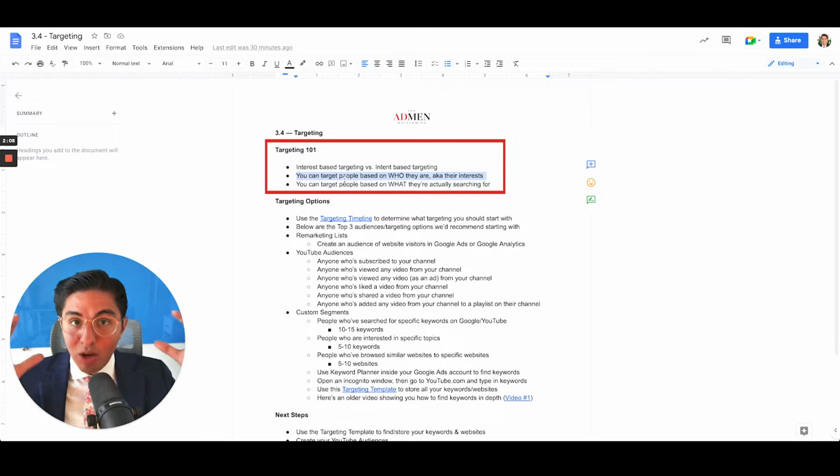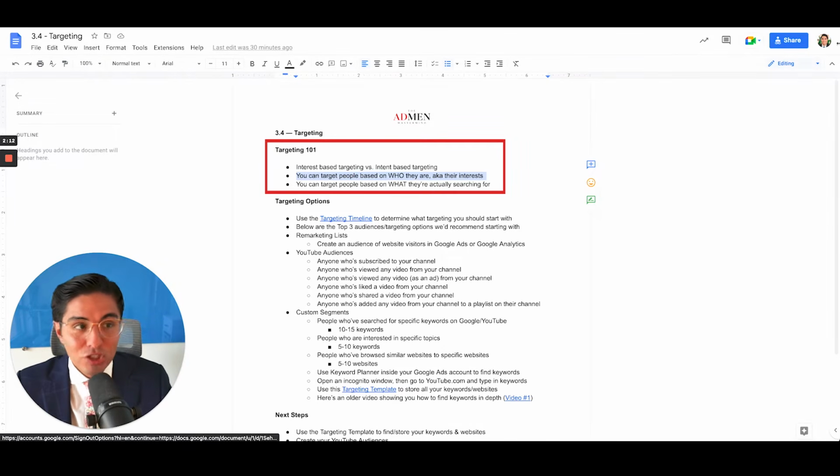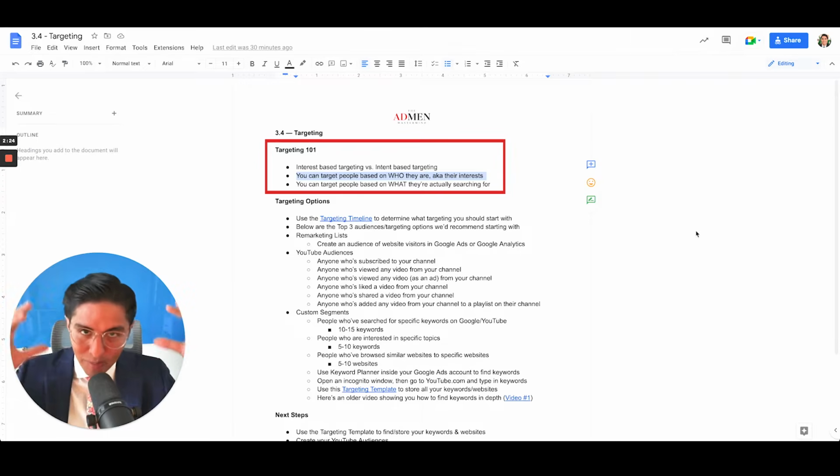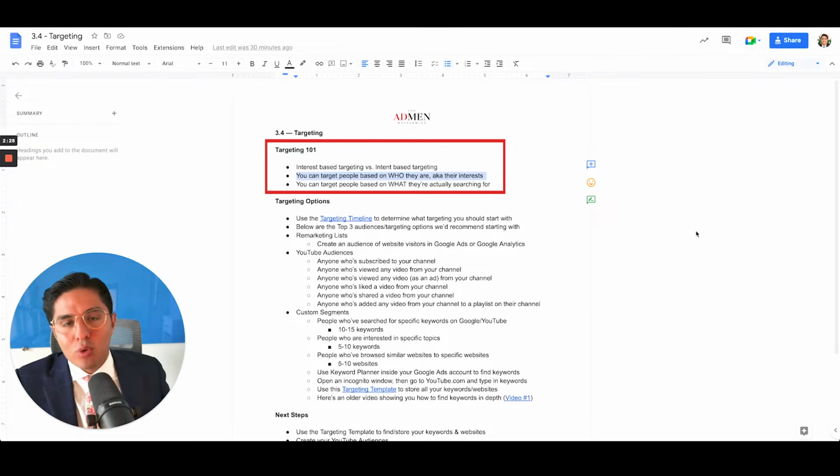Google knows a bunch of data on you and me because we're constantly signed into Gmail and we're constantly browsing websites, clicking on ads, going to Google Maps, as well as emails that we're getting and opening, and all of this data that they can aggregate about you as a person. They then classify you in different subcategories of affinity audiences to group you by what you're interested in, which is a broad type of targeting, okay?